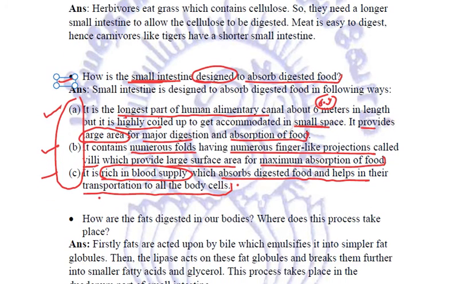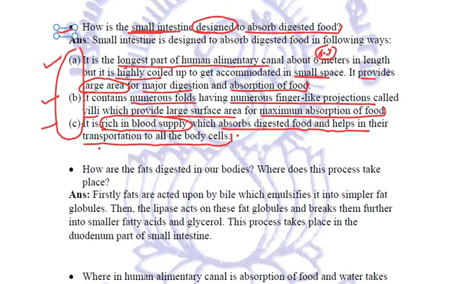The next important question that comes is, how are fats digested in our bodies and where does this process take place? Now fats, we know that they are big molecules. So first of all, these fats are acted upon by bile, which will emulsify these fats into simpler fat globules.